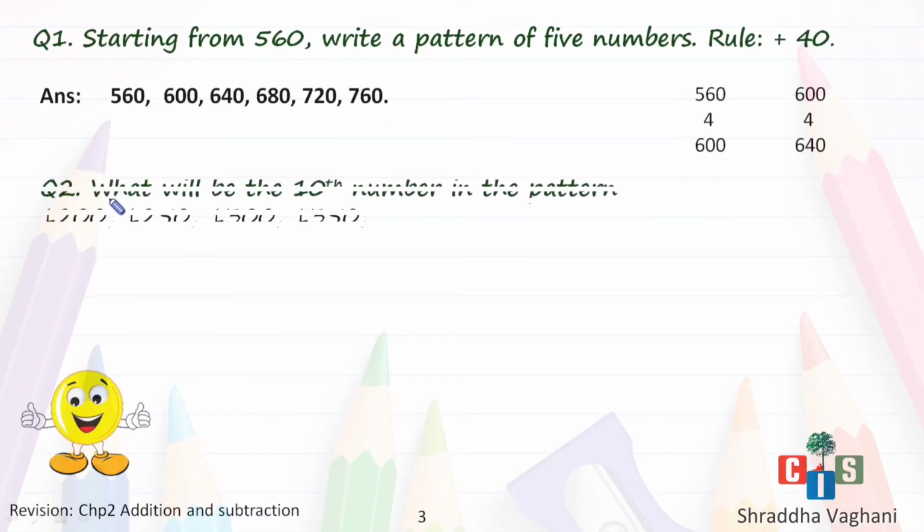The second question is, what will be the 10th number in the pattern? I have to directly find the 10th number. So what is the pattern? It is 1200, 1250, 1300 and 1350. So I can visualize that the frog is jumping forward by 50 points. 50 here, 50 here, and 50 here. So my rule is addition of 50.